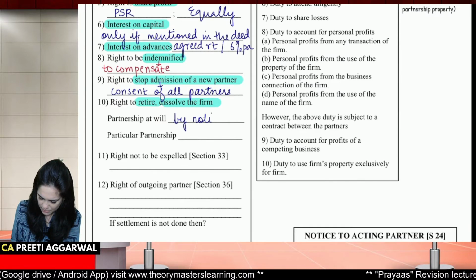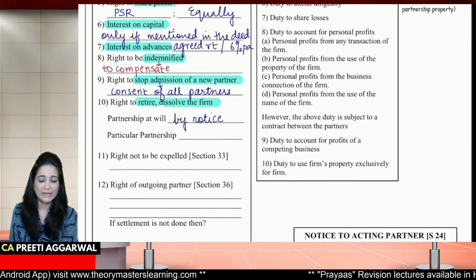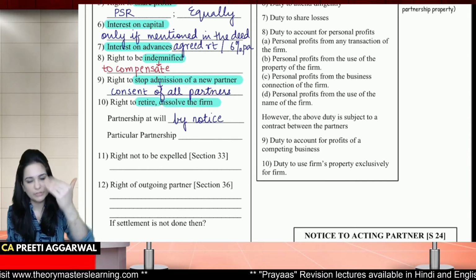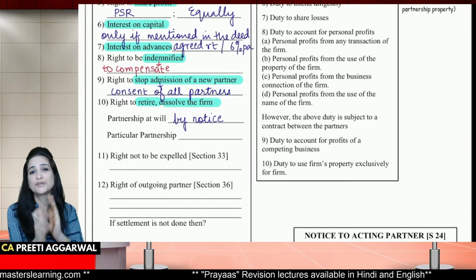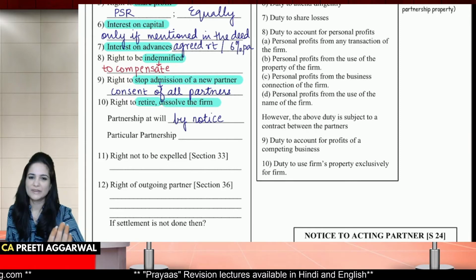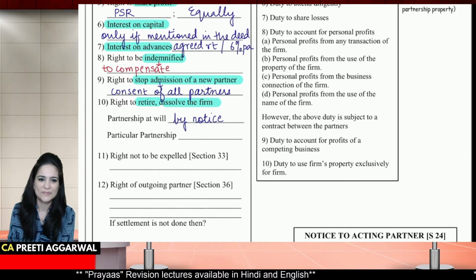You're so smart. Students, this is such a good way of revising, no? It's not that I am talking and you are just listening. You are also revising along with me. This is how revision should take place. It should not be just a one-way traffic. It should be revision from both the sides, yes?